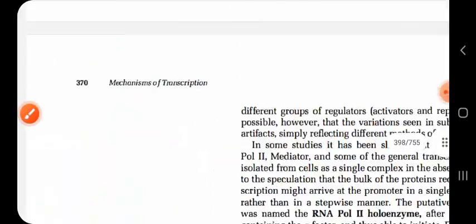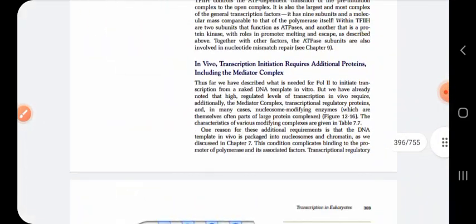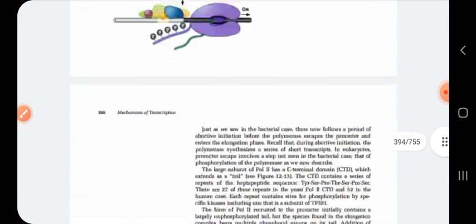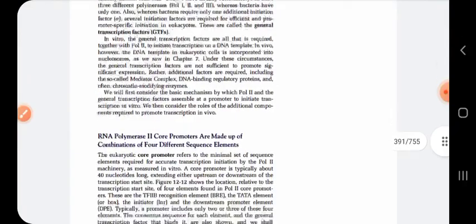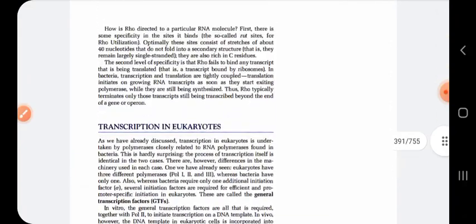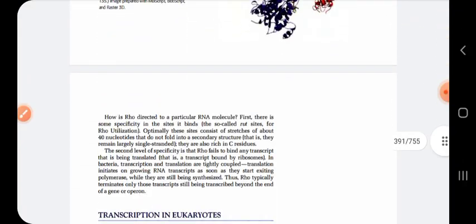For notes, you have to go through the pages from, well, the page number has not been given.